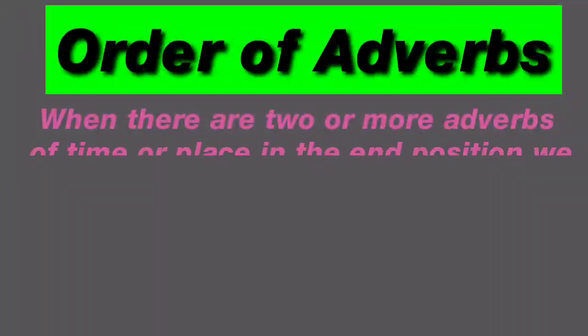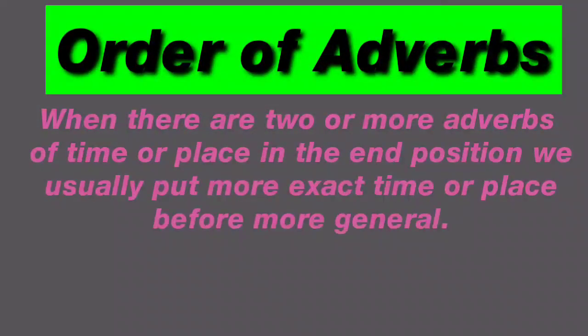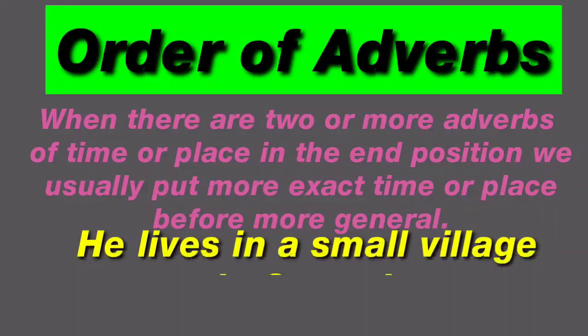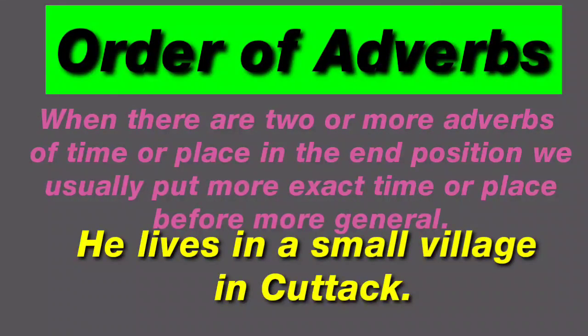When there are two or more adverbs of time or place in the end position, we usually put the more exact time or place before the more general. For example, he lives in a small village in Cuttack. Okay, clear? Got it?